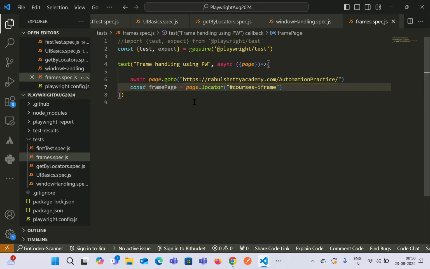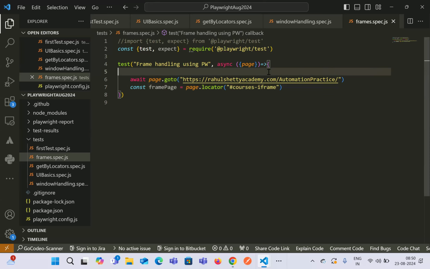Even if you write await, there will be no impact. No error will be thrown if you use await over here. Okay. So what did we do here? We have just stored a locator inside a variable, which is known as frame page. Now we know that whenever we have to write a locator, we'll be using the locator method of Playwright to identify the element. Here we are trying to identify a frame element, right? It is not a normal element.